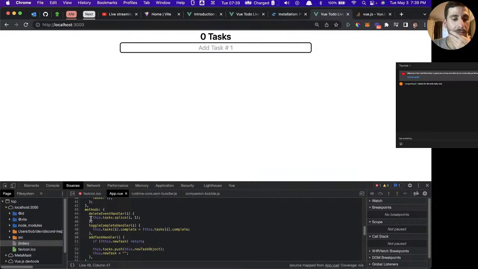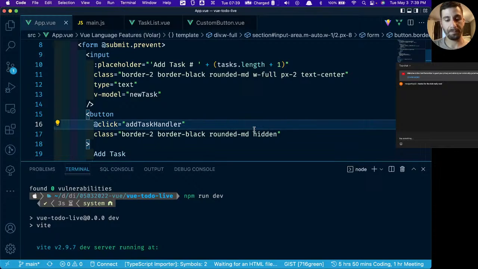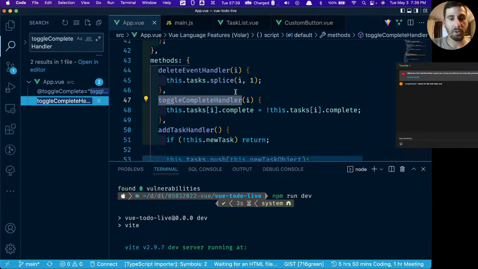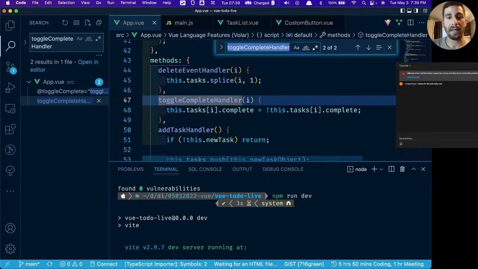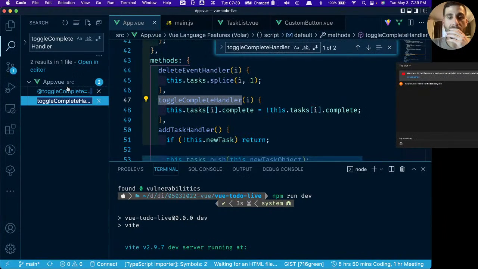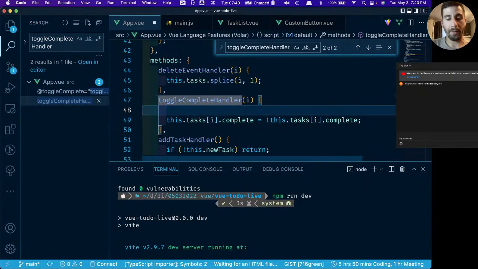So it's saying, oh, okay, this might actually be really easy. Toggle complete handler. So we're referencing the toggle complete handler. I think I see what's happening. The toggle complete handler. All right, we can add a guard onto this.